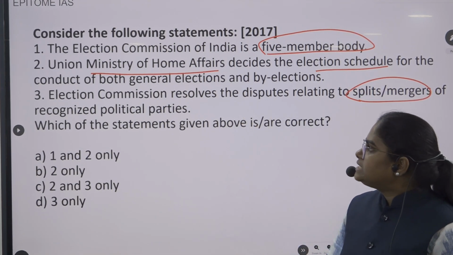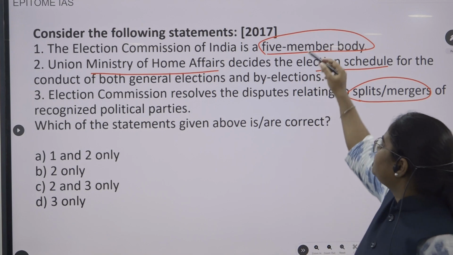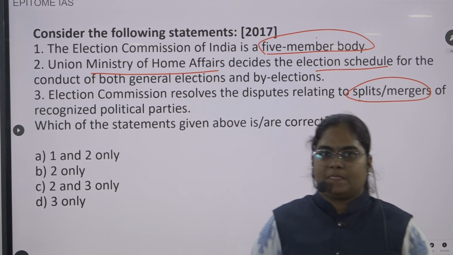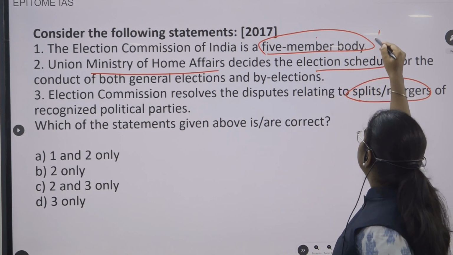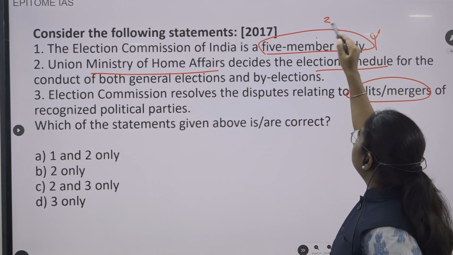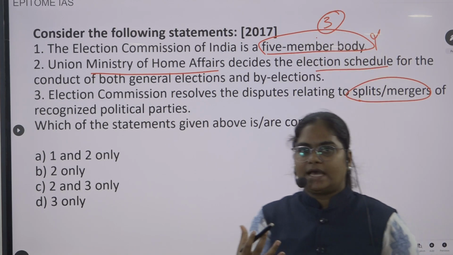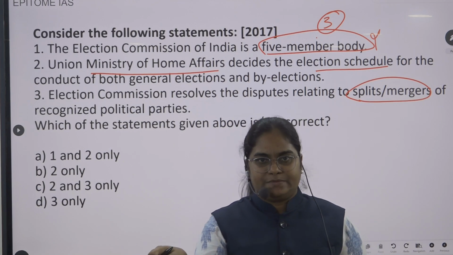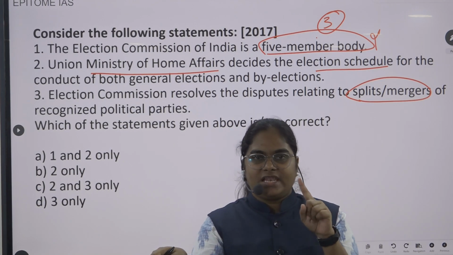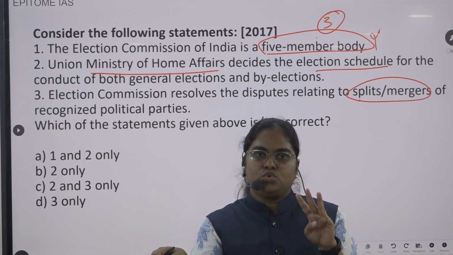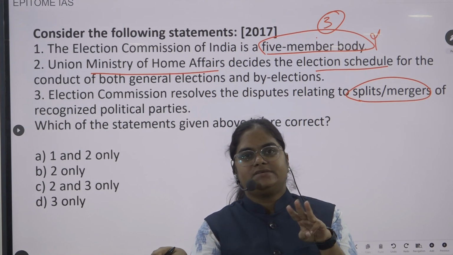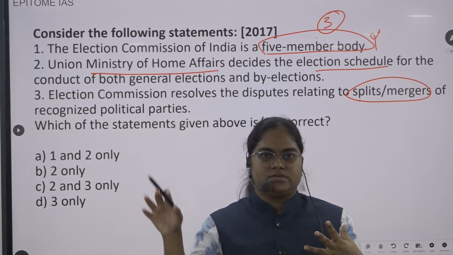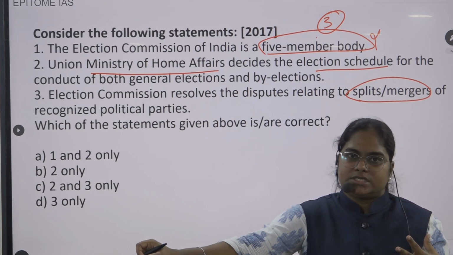Statement 1 says that the Election Commission of India is a 5-member body. Is that true? It's a basic fact. This is a wrong statement. Why? Because the Election Commission of India is a 3-member body. We have a Chief Election Commissioner and we have 2 other Election Commissioners. So it is a 3-member body. It is not a 5-member body. So we can eliminate this particular statement.